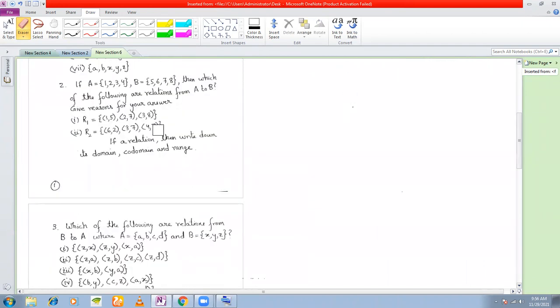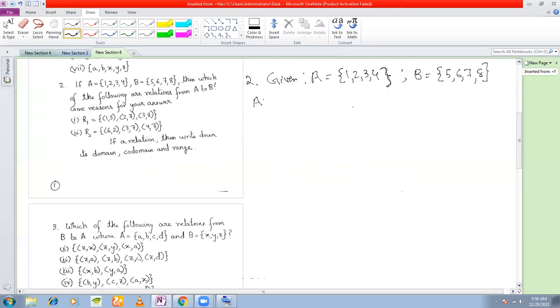Now if you see question number 2, two sets are given here, A and B. Then which of the following are relations from A to B?